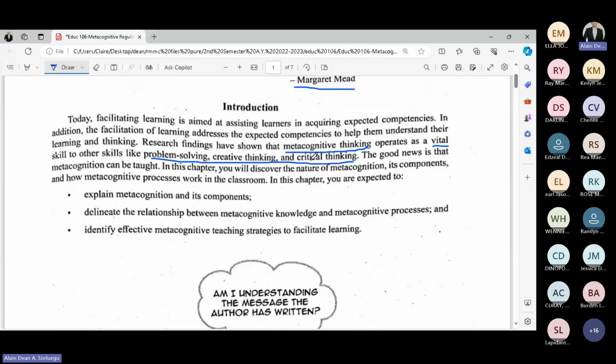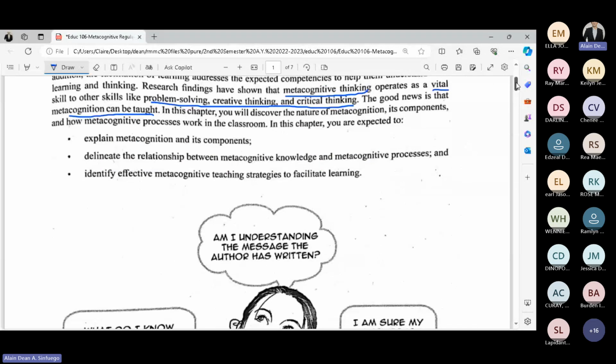A few decades ago, the idea of metacognition was not taught. It was disregarded and we only focused on the cognition part. Now, in this chapter, here are the learning objectives. Of course, you are able to explain what metacognition is and what the components are when we say metacognition.